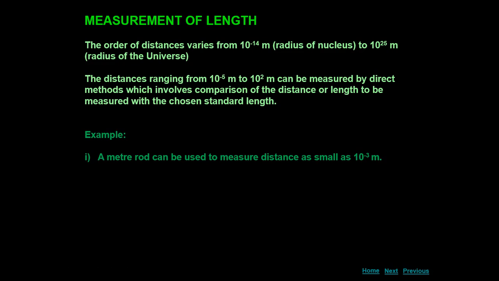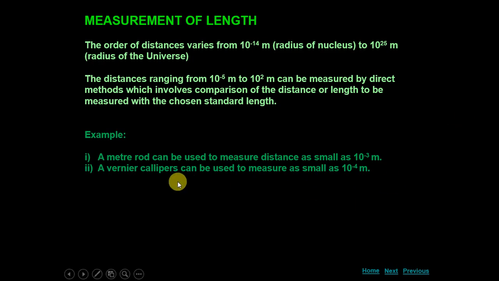That is 1 millimeter. On your own scale, between 0 and 1 centimeter there are 10 small divisions, and one small division is 1 millimeter, or 10 raised to power minus 3 meter. So we can measure that small a distance with a simple meter rod.